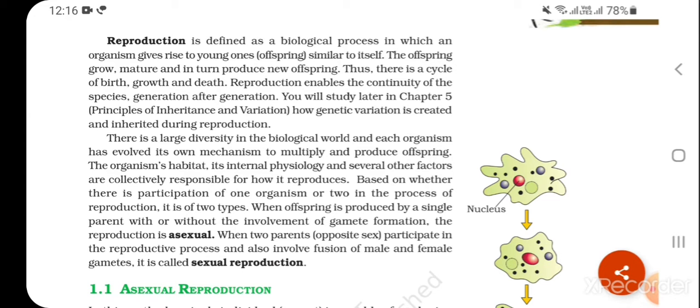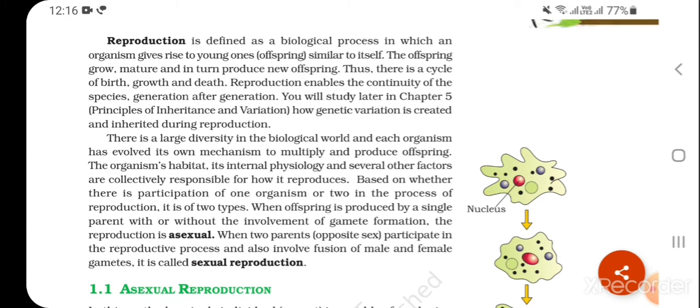The offspring grow, mature, and in turn reproduce new offspring. Thus, there is a cycle of birth, growth, and death. Reproduction enables the continuity of species generation after generation. You will study later in Chapter 5, Principles of Inheritance and Variation, how genetic variation is created and inherited during reproduction.